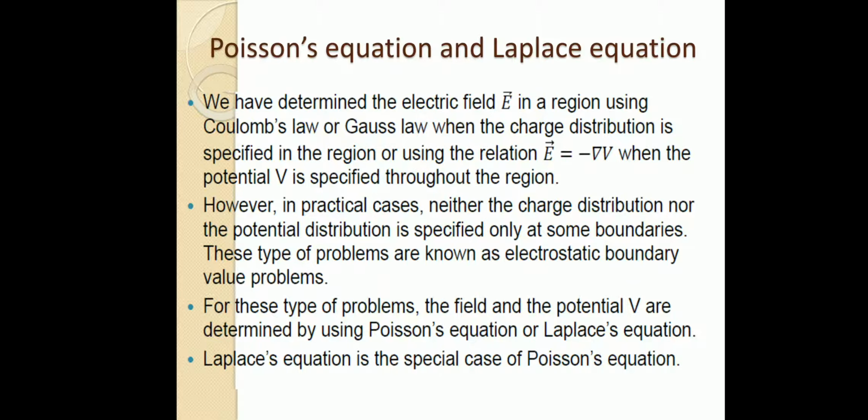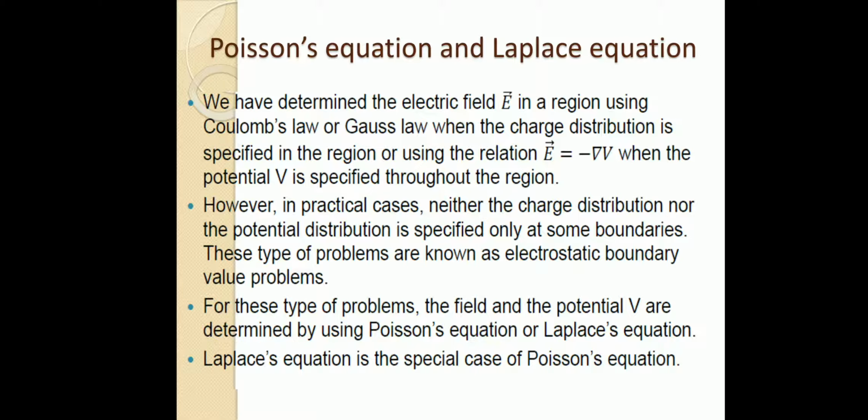So to find the electric field intensity we can use Coulomb's law or Gauss law when the charge distribution is specified, or we can use E is equal to negative gradient of potential when the potential is specified throughout the region. That means from Coulomb's law, first we find the force, then F by Q is the electric field intensity, and from Gauss law, first we find the electric flux density D, then using the relation D is equal to epsilon E, we find the electric field intensity E.